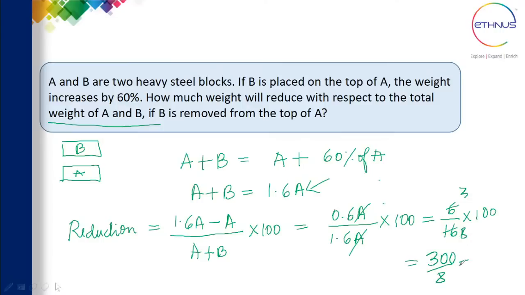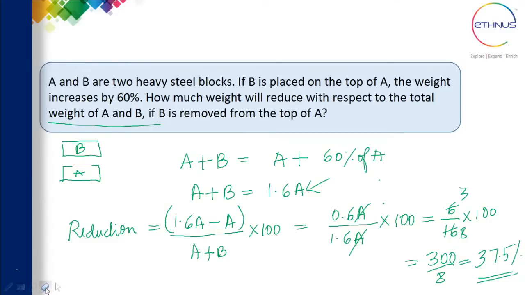So 300 by 8 will be 37.5%. So 37.5% is the correct answer for this problem. So here we need to say what is the change in the weight. So it will be from 1.6A to A, that is the change, divided by A plus B.